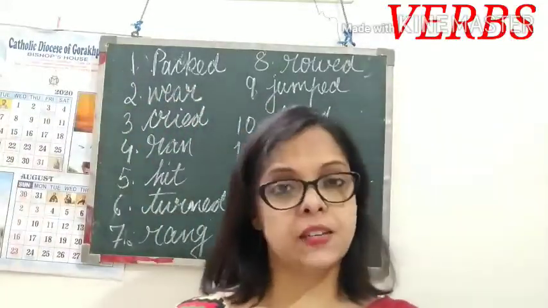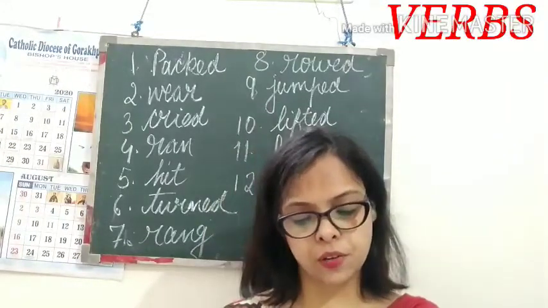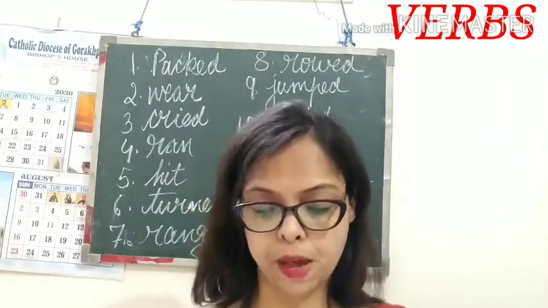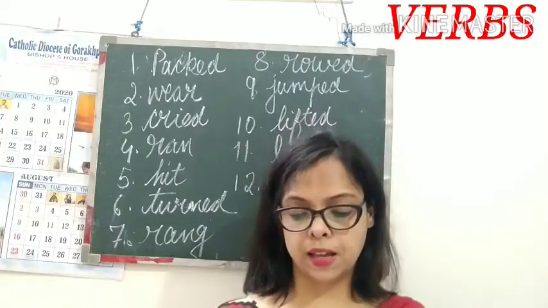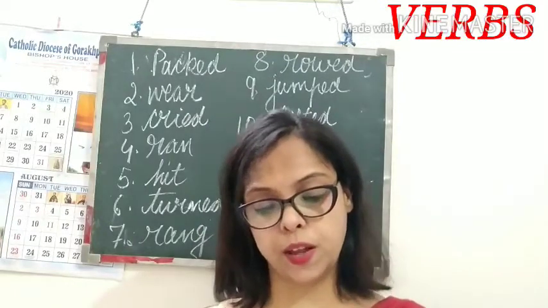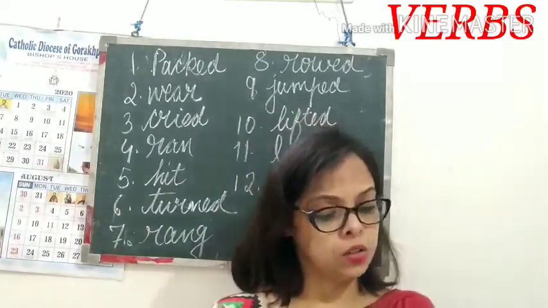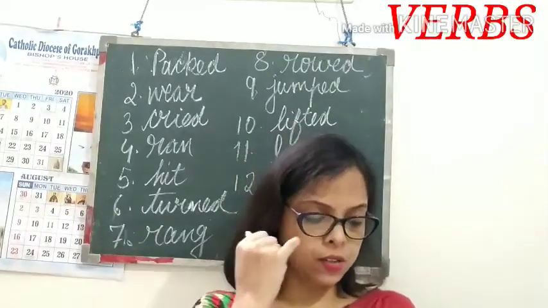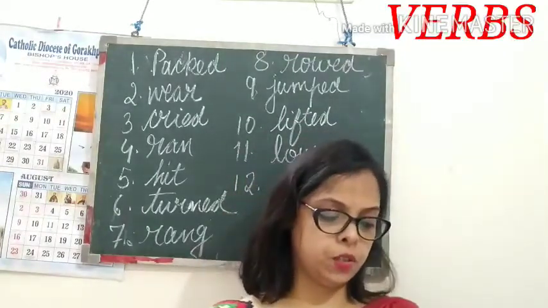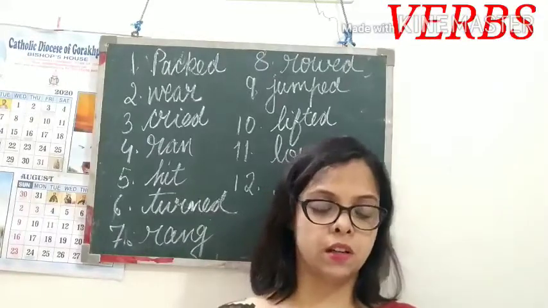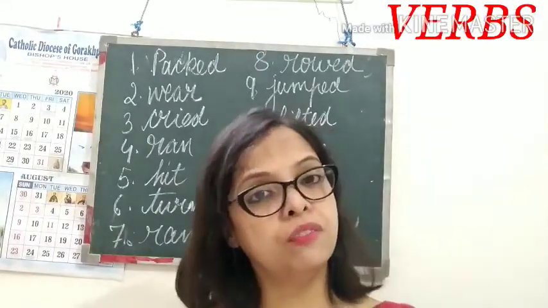Now let us see the C1 also. Manjeet is getting ready for school. Pick out the verbs from the paragraph and write them in the blanks given below. You should have 12 verbs. Some pictures are given and just below that one paragraph is given, and we have to pick out the verbs from it.